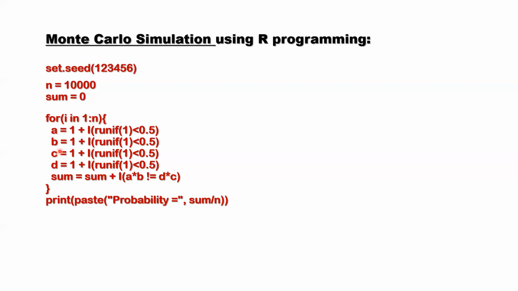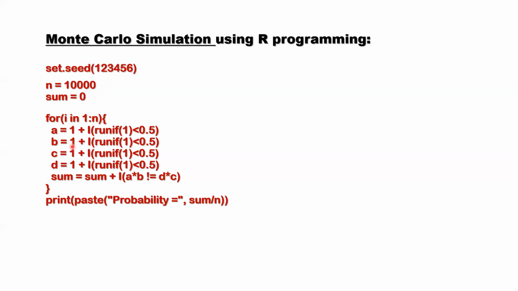First, we need to simulate and generate the A, B, C, D values. Those 4 parameters only have 2 different values: one is 1, the second one is 2.